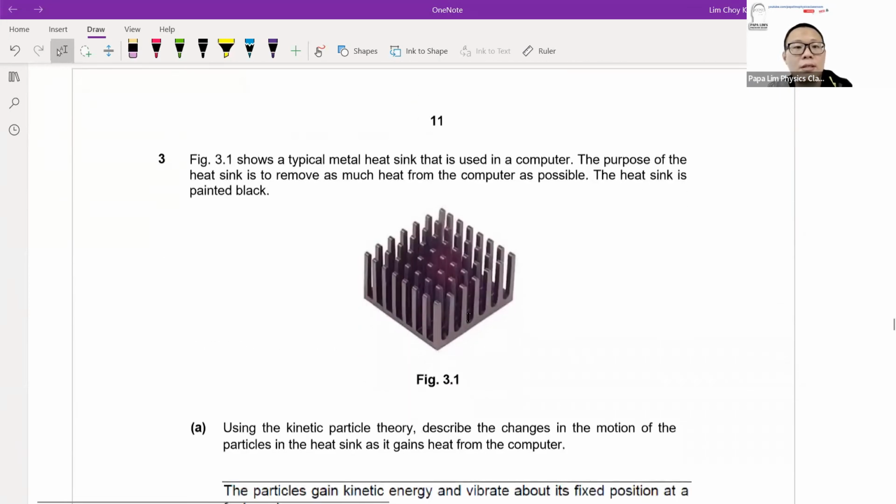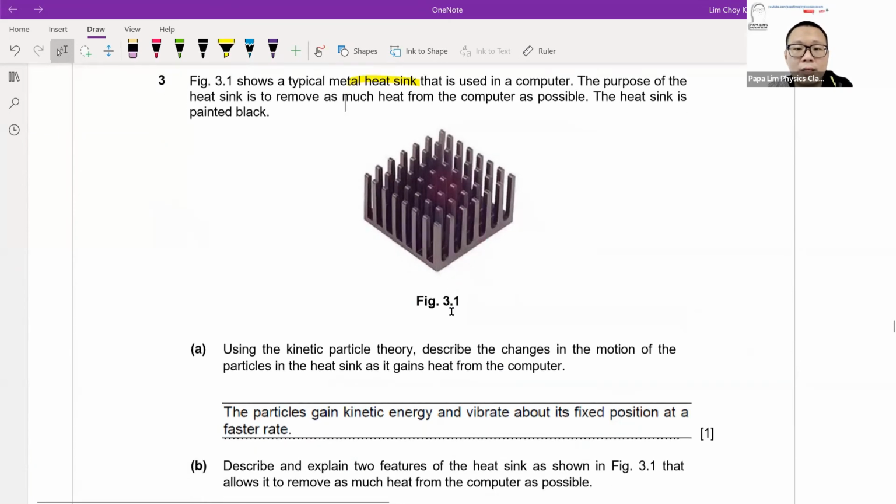Now, question 3 is a heat sink. A typical heat sink, I will usually say, is more for a conduction, convection, radiation question. So let's take a look. Kinetic theory: the change in motion as it gains heat from the computer. Heat sink means this is a solid. Same thing, solid means solid.